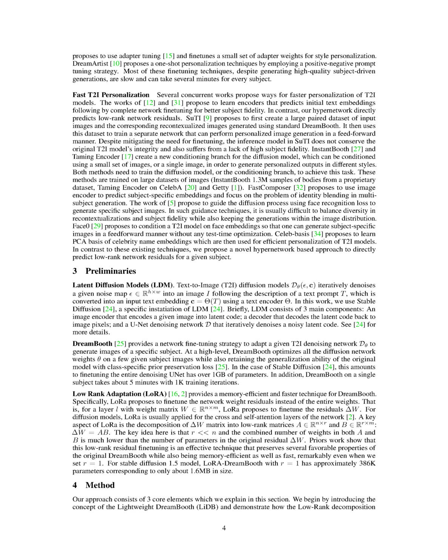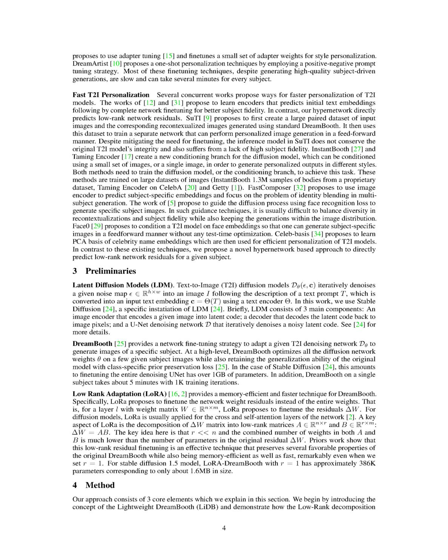InstantBooth and Taming Encoder introduce a new conditioning branch for the diffusion model. This branch can be conditioned using a small set of images, or even a single image, to generate personalized outputs in various styles. However, to achieve this, both methods require training either the diffusion model or the conditioning branch. They are trained on large image datasets, with InstantBooth using 1.3 million samples of bodies from a proprietary dataset, and Taming Encoder using CelebA and Getty.